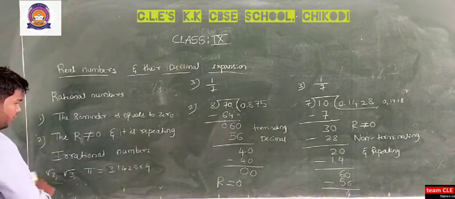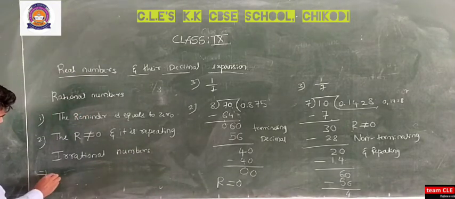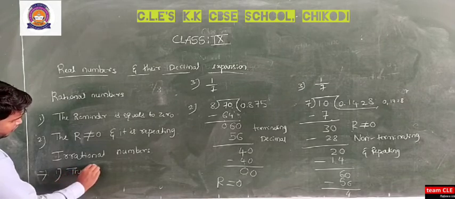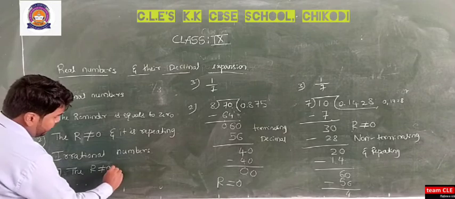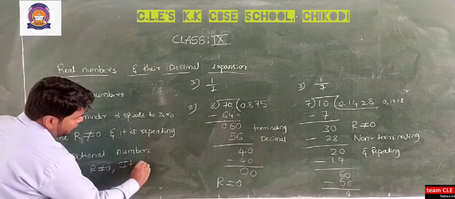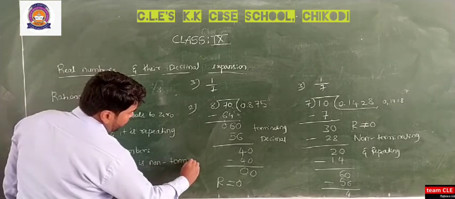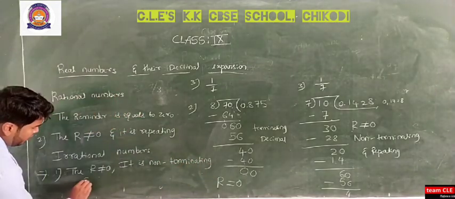So for irrational numbers, the remainder is not equal to 0 and it is non-terminating and non-repeating.